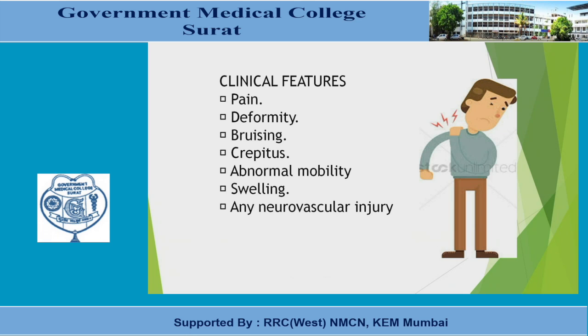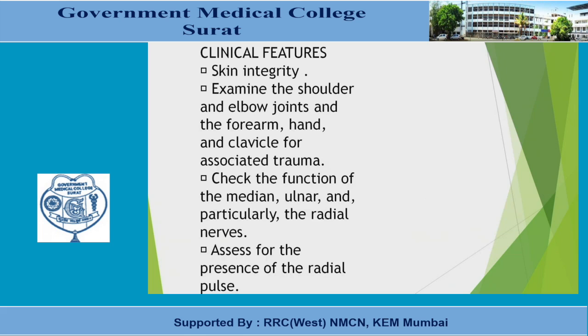So when the fracture occurs at that level, the shaft goes distally and can damage the radial nerve because it lies close to that. It is also called a Holstein-Lewis fracture. We look at the skin integrity and examine the shoulder joint, elbow joint, forearm, hand, and clavicle for associated trauma. When it is a high velocity injury, there are more chances of associated injuries.